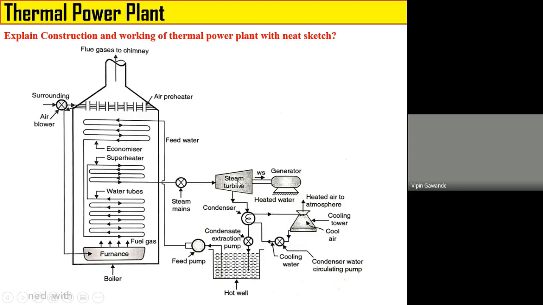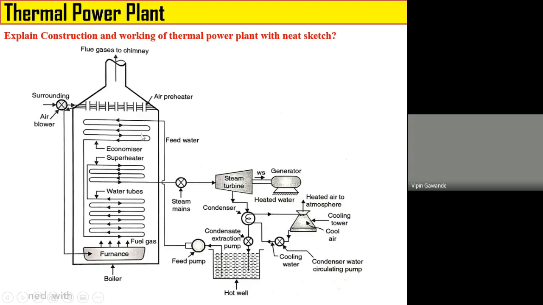Remaining steam enters into the condenser. In the condenser, the steam rejects its heat and is converted to condensate. It heats the cold water flowing through the condenser. The hot water enters into the cooling tower. The cooling tower cools the hot water coming from the condenser, and cold water is again supplied to the condenser tubes. The condensate collected in the condenser is taken into the hot well using the condensate extraction pump. This hot water is supplied to the economizer tube using the feed pump. So that is called the feed water.